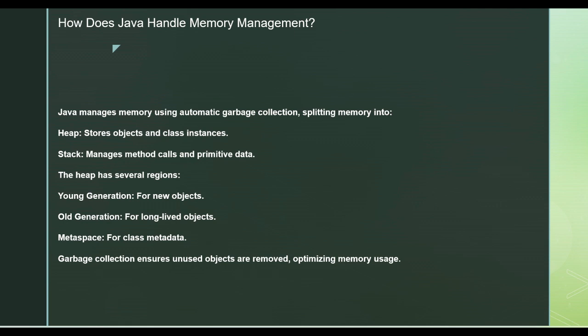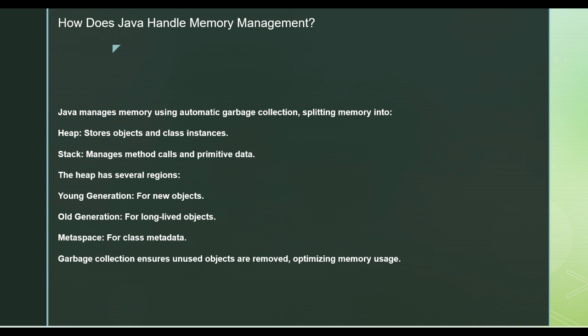Now, as I mentioned, there are different sections inside the heap memory. There is a young generation. When a new object is created, it is initially stored in the young generation. The garbage collector performs one cycle, a second cycle, and then ultimately the objects which are living for a long time and are not getting garbage collected will move to the old generation space, which is used for objects that live long.